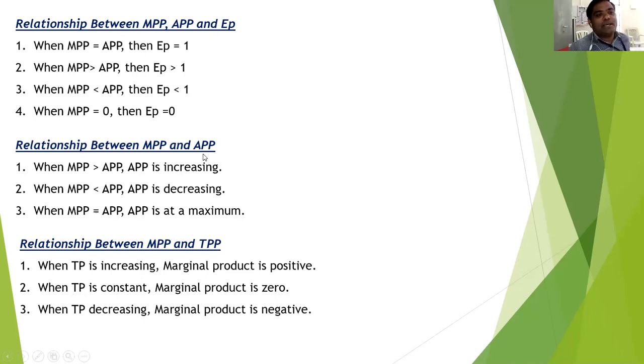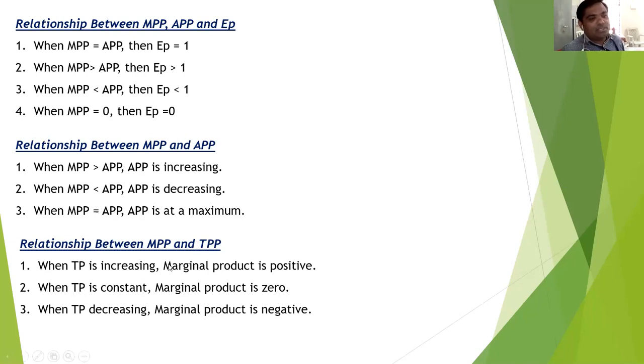The relationship between APP and MPP: when MPP is greater than APP in the first stage, the APP is increasing. When MPP is less than APP in the second stage, and again in the third stage, MPP is less than APP, the MPP is continuously declining. At the end of the first stage, or at the starting point of the second stage, MPP is equal to APP, and only this is the point where the APP is maximum. In all the stages of the production function, we see that APP is maximum only when the MPP is equal to APP, or at the end point of stage 1 or the starting point of stage 2.